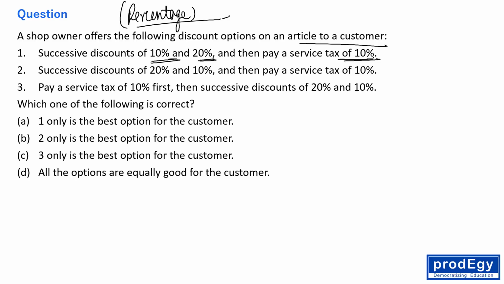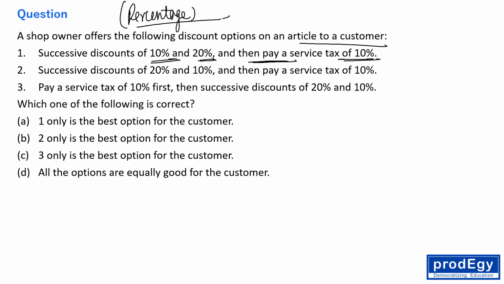See everyone, I'm actually not able to get who is paying the service tax over here. The customer is paying the service tax, or the shopkeeper is paying the tax to the government. I think the customer is paying the service tax after 2 successive discounts.